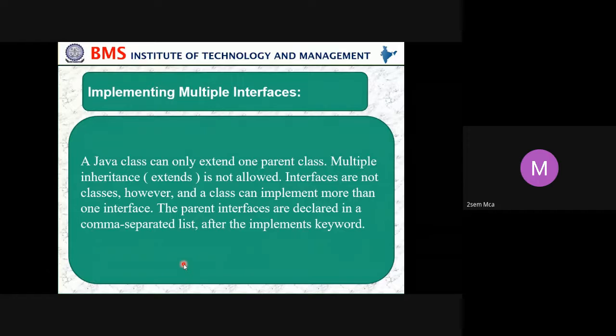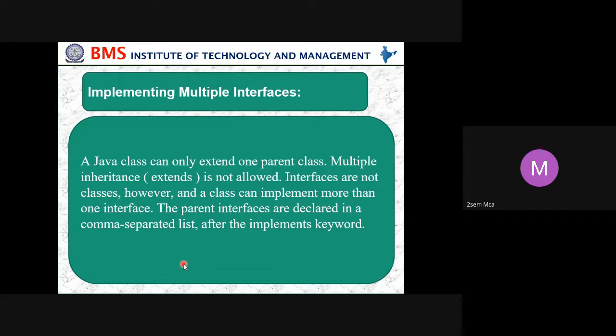Next, moving on, implementing multiple interfaces. A Java class can only extend one parent class. Multiple inheritance, that is extends, is not allowed. This is the difference between an interface and a class. Multiple inheritance is not allowed in Java using extends, because if you use extends with multiple inheritance, the compiler will get confused about which class should be used. So a Java class can only extend one parent class.